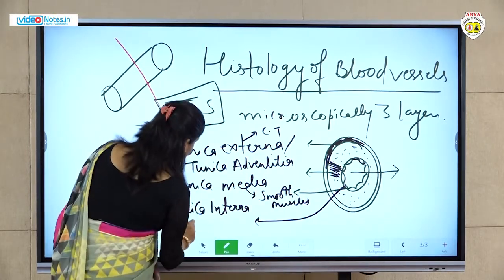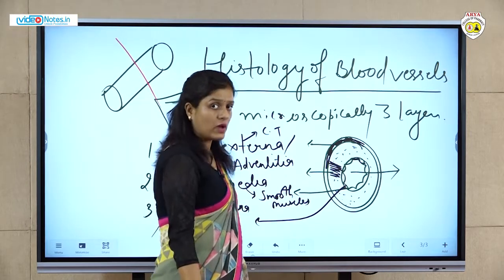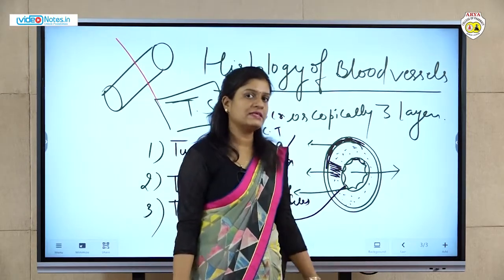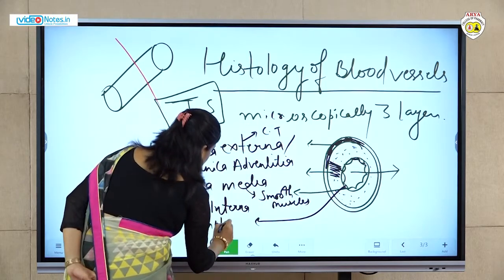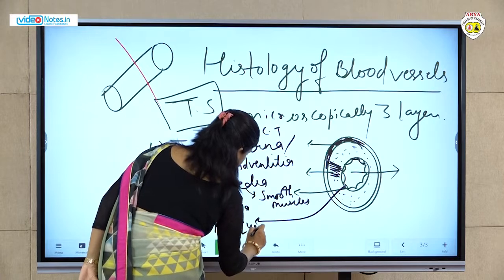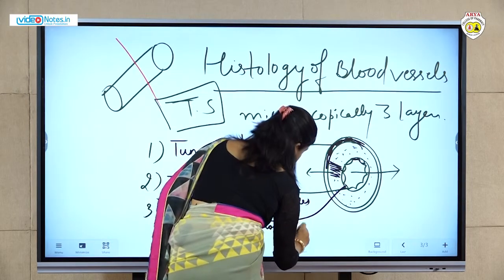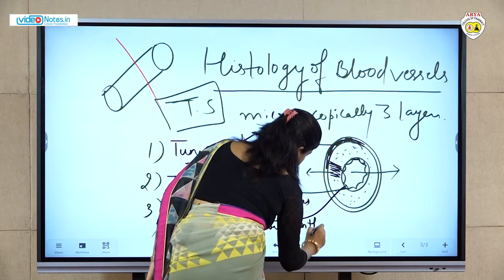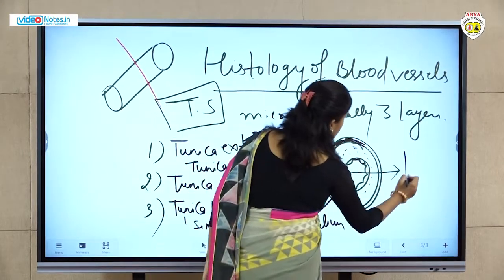We have already studied the different types of epithelial cells in the previous chapter, the tissue chapter. So tunica interna is made up of simple squamous epithelium. Okay, the innermost part, this part is known as the lumen.